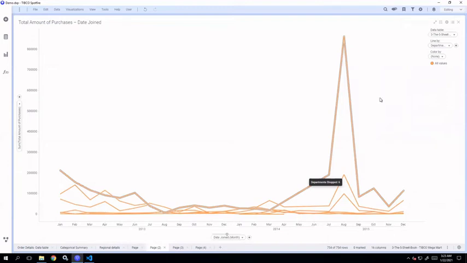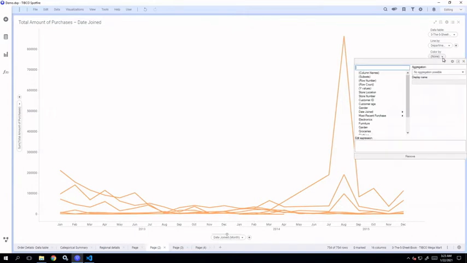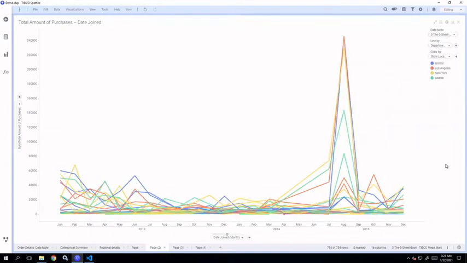Now again, if you want to increase the number of lines, you can use color by variable. Let's say we'll select store location. Now for different store locations and different departments shopped, the number of lines has increased. So the number of lines depends upon line by variable times color by variable: the total number of departments shopped multiplied by the total number of store locations. It will be like that. Okay, so this is how you can display multiple lines.